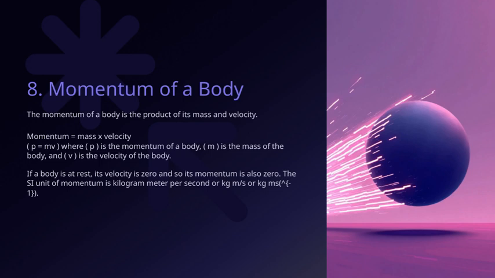This concept is central because it links the physical quantity of mass and the motion, reinforcing the idea that momentum depends on both how heavy an object is and how quickly it's moving. So, understanding this relationship helps us analyze how objects behave when they move or collide, which is a fundamental theme in the study of physics.